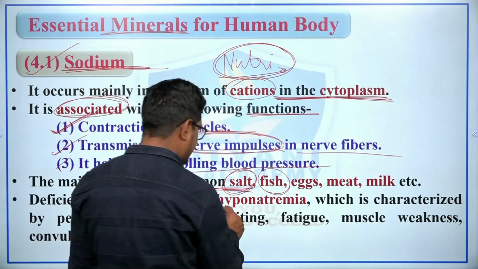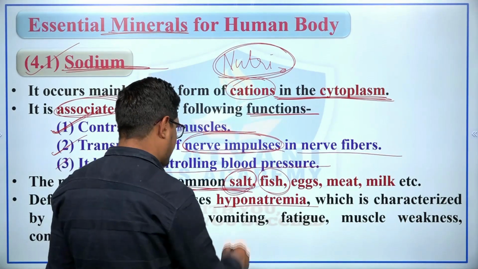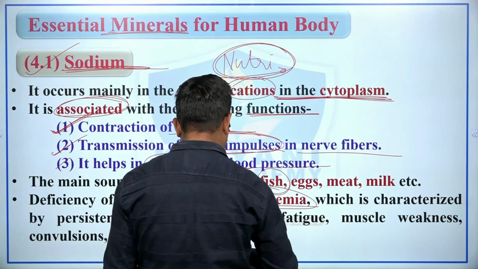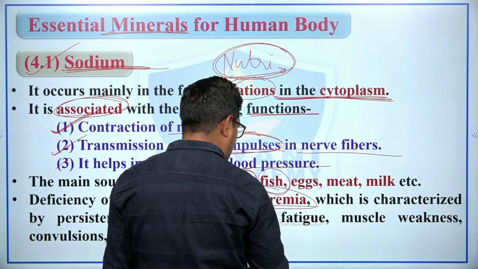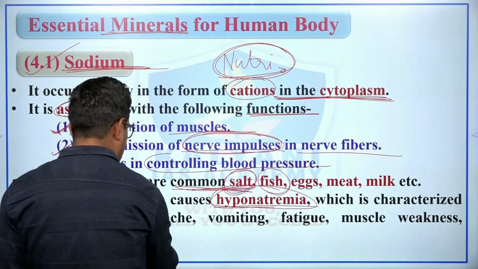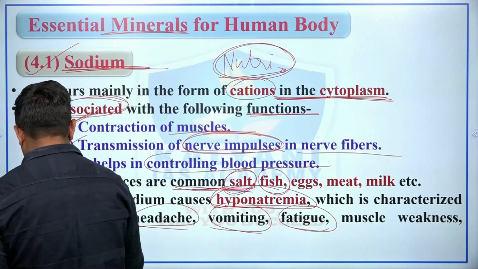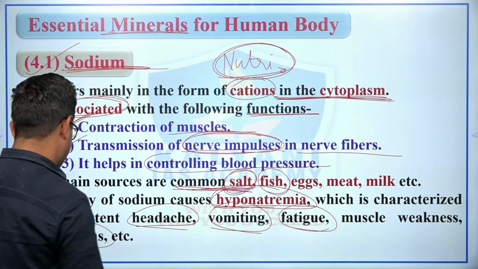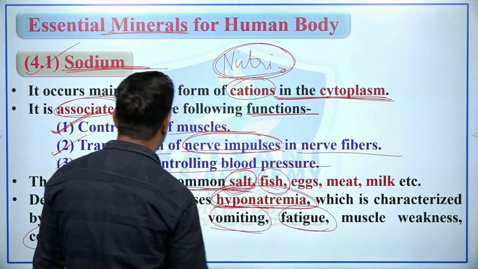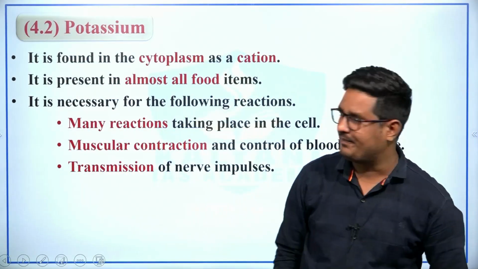Deficiency of sodium causes hyponatremia. If there is a lack of sodium in our food, then this causes hyponatremia, which is characterized by persistent headache, vomiting, fatigue, muscle weakness as well as convulsions. So hyponatremia is because of lack of sodium. Clear? The next is potassium.